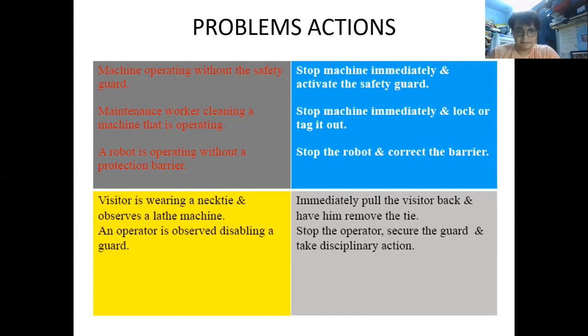Means if a visitor is wearing a necktie and is observing the lathe machine, then the tie might come in contact with the lathe machine. So in that case, it is necessary to pull that person back, remove the tie, stop the operation of that lathe machine and take disciplinary action. So this is how the problem action is required to be done.